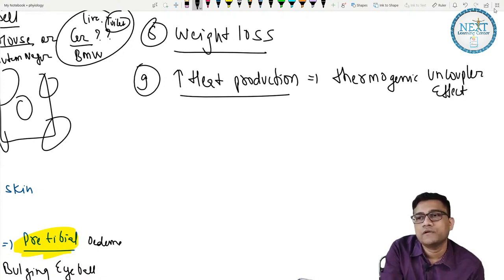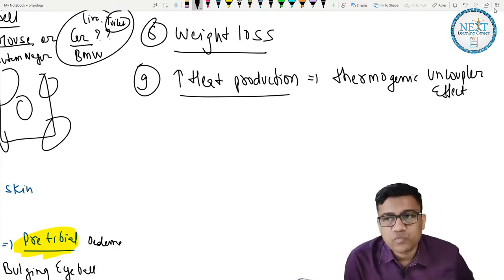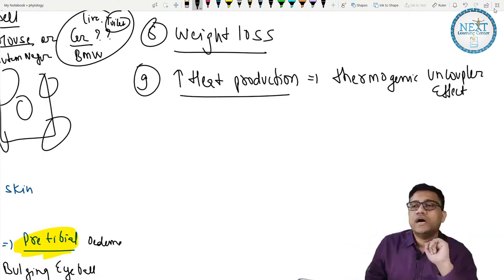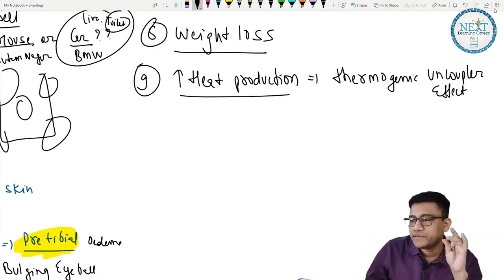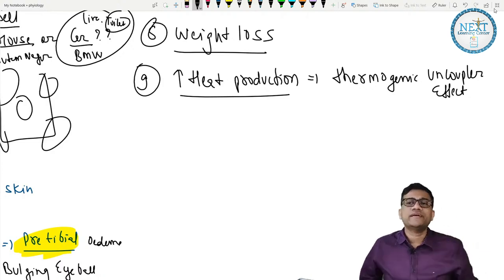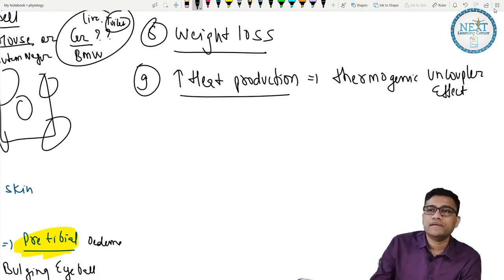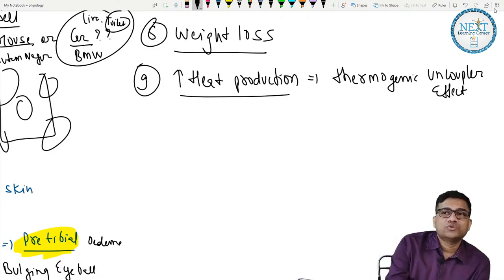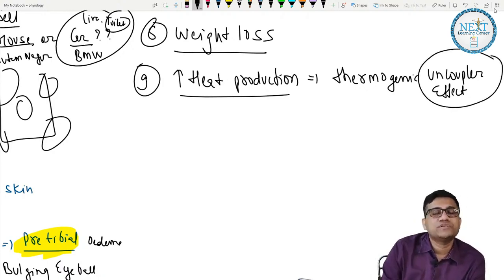Are you clear? So the thermogenic uncoupler effect is the cause. Okay, fine. This was again asked in the exam in 2018.